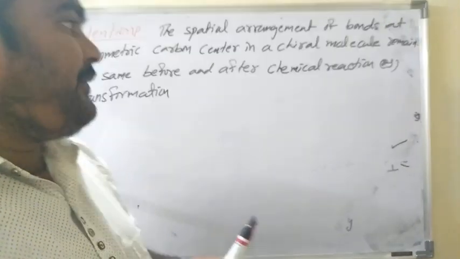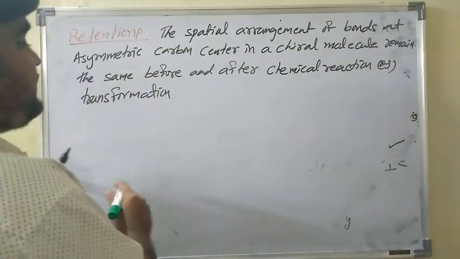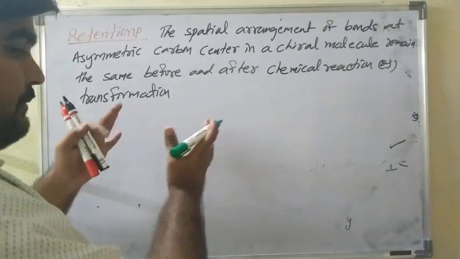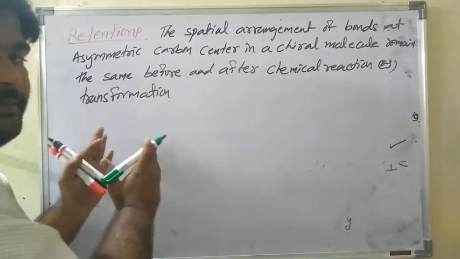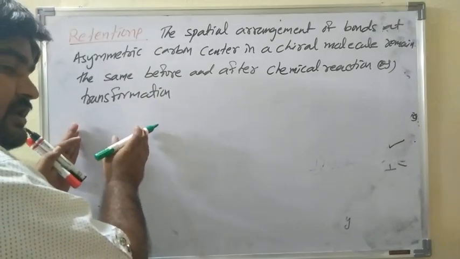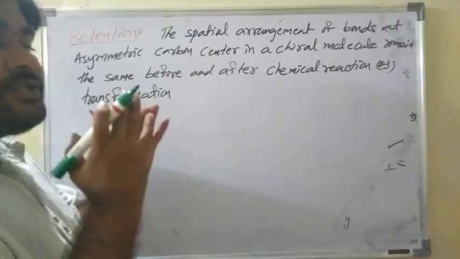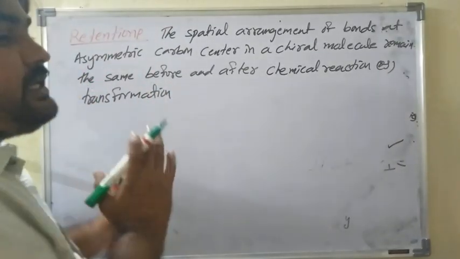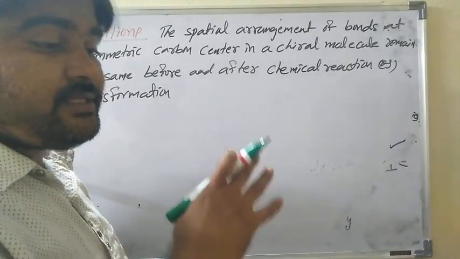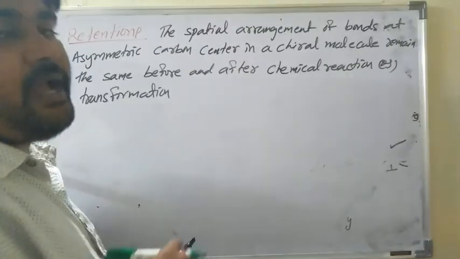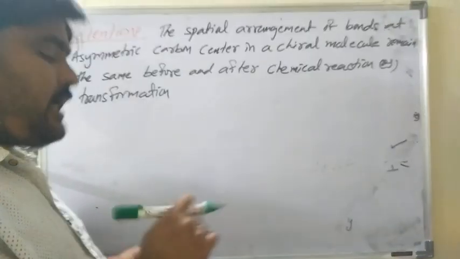Retention means the configuration before the chemical reaction and after completion of the reaction should be the same. Such a reaction is called retention. Configuration means the three-dimensional arrangement of atoms around the carbon atoms.